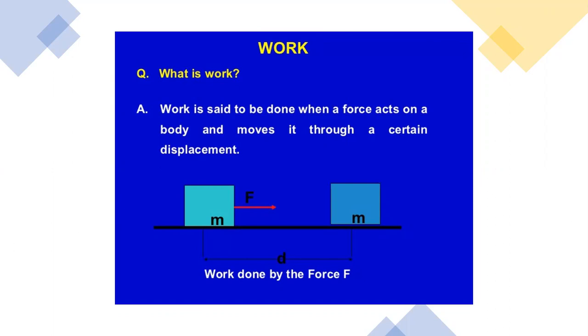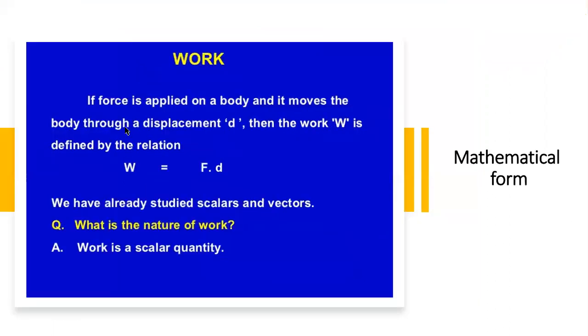If force is applied on a body and it moves the body through a displacement d, then the work W is defined by the relation W equals F into d. F and d, force and displacement, are multiplied, and their product is equal to the work done.